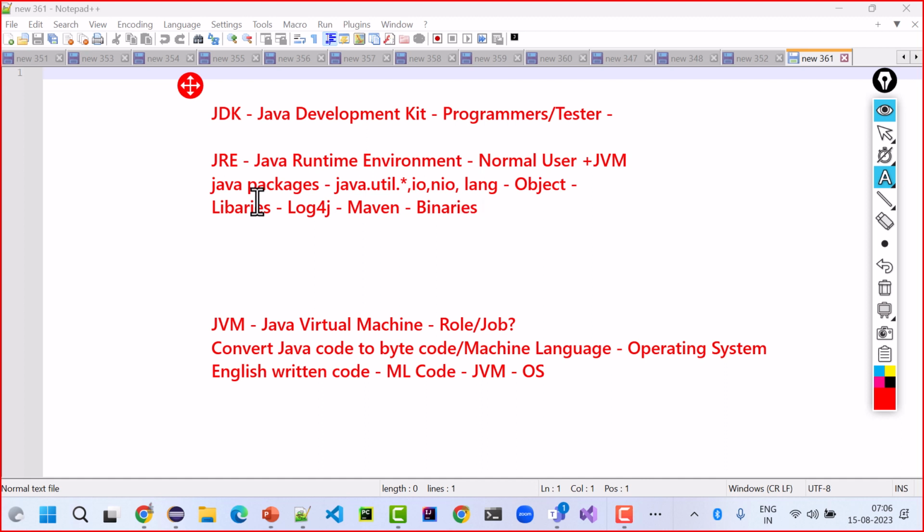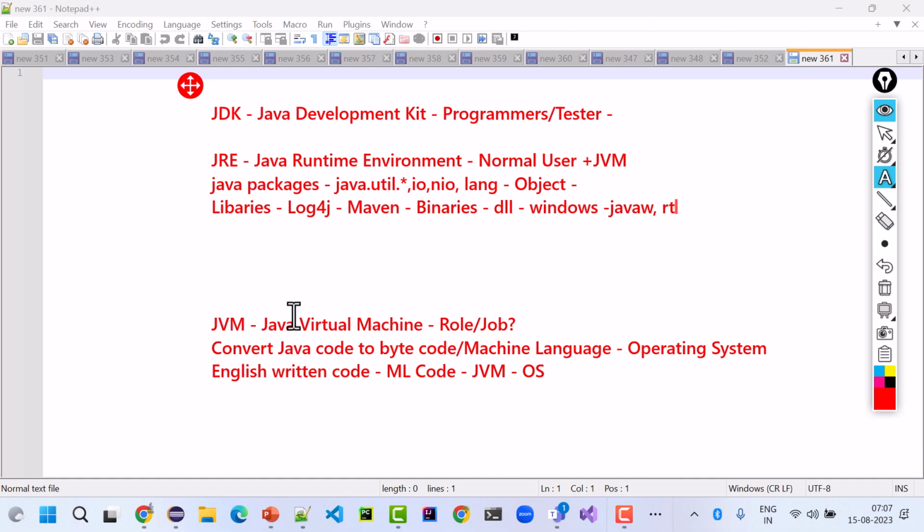There are binaries, DLL files, which are required by Windows or Mac or Ubuntu. Those DLLs will also come on your operating system. For example, java.exe to execute Java, and rt.jar for making your code in sync with the operating system. So the Java Virtual Machine makes my Java code run on the operating system.